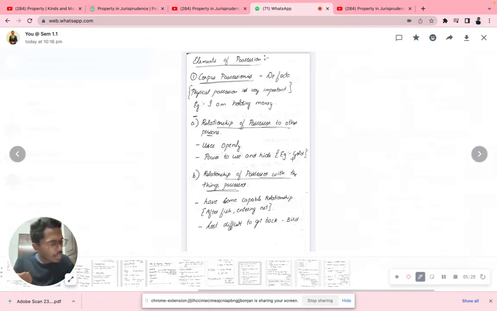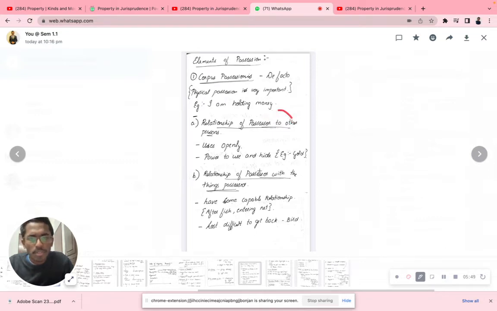Now, it could be a relationship of the possessor to another person. Use openly. For example, gold, which I'm widely using, using openly. I'm hiding it whenever it's required. It's there in my hand though. I'm using it, I'm holding it, use openly. This is the relationship of the possessor and the person.